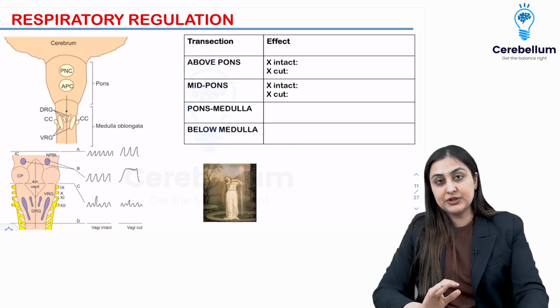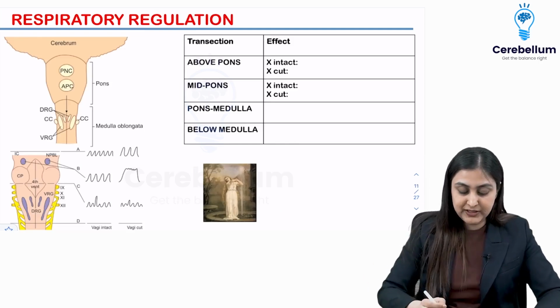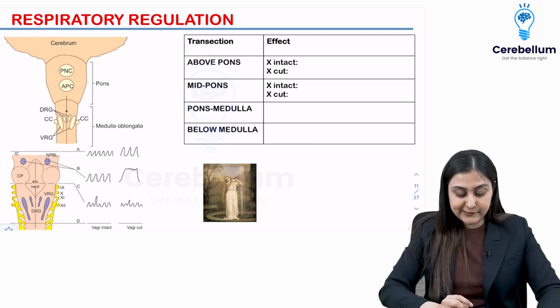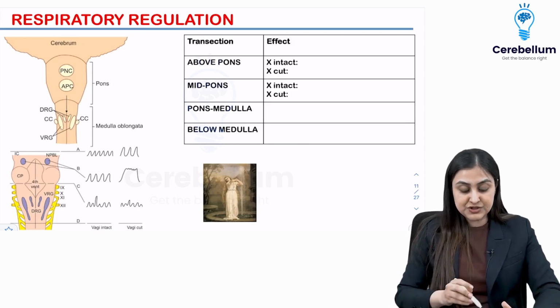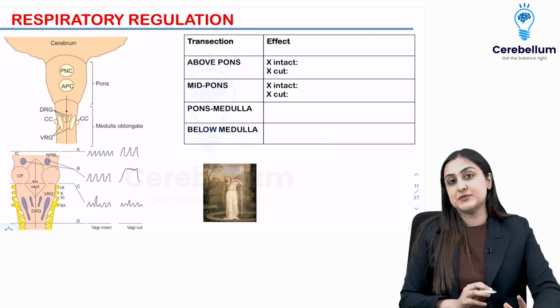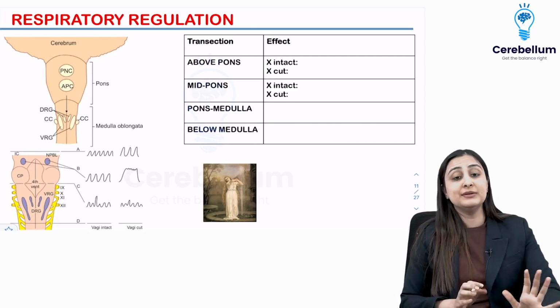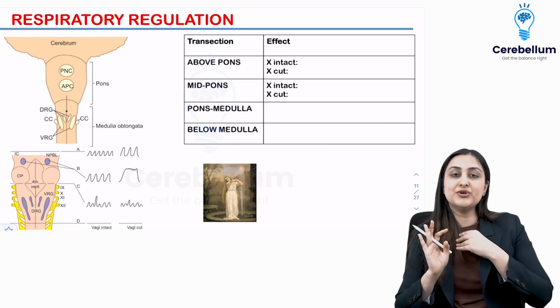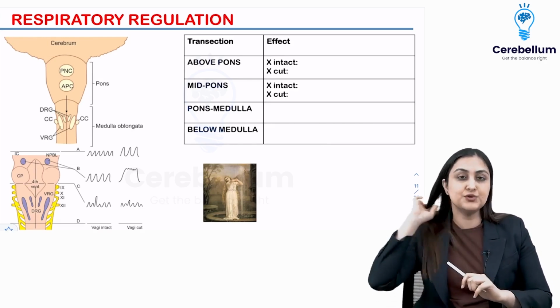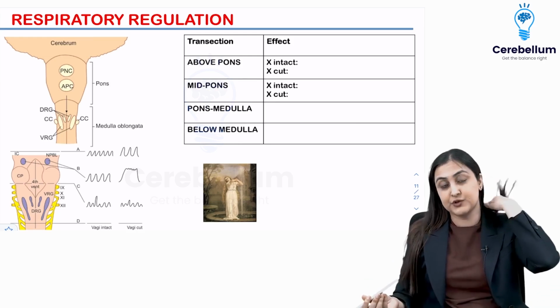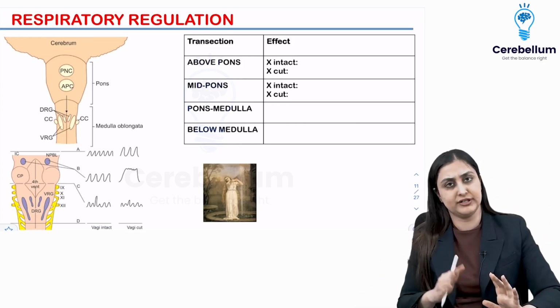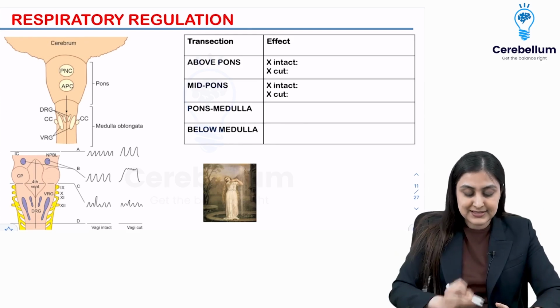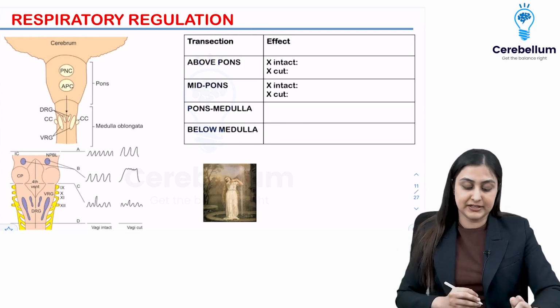Now let's talk about the respiratory regulation. So here it's pretty simple once you get the hang of it. So we have the cerebrum here, which is regulating the voluntary respiration. The body controls it on its own also, and when you want to take over, the body allows you, that's fine. You can take deep breaths. If you're doing yoga or something, you can have voluntary control as well. So this is the cerebrum responsible for voluntary breathing.